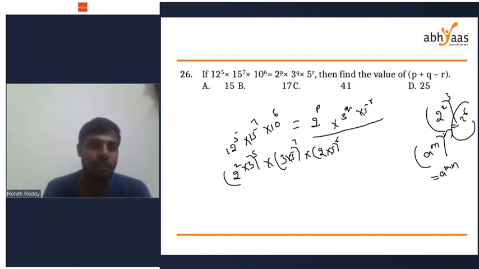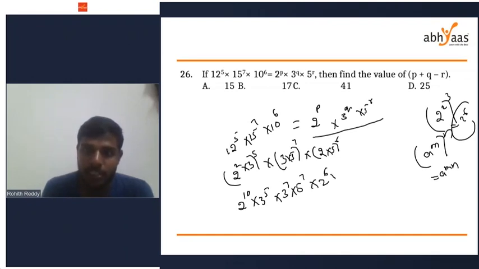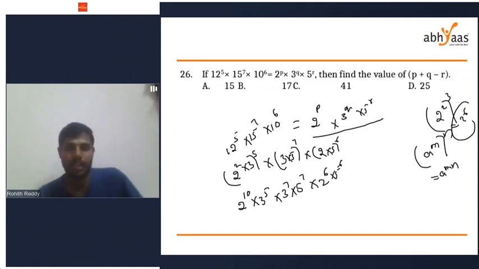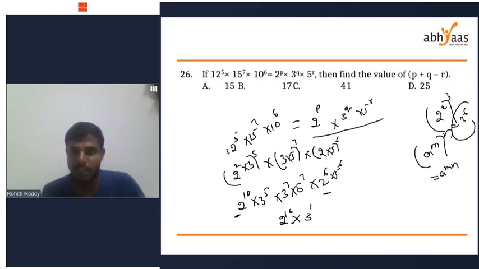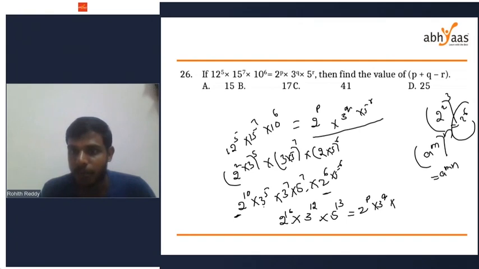Simply here, 2 power 2 whole to the power of 5 is 2 power 10, into 3 power 5, into 3 power 7 into 5 power 7, into 2 power 6 into 5 power 6. Next, 2 power 10 into 2 power 6 is how much? 2 power 16. 3 power 5 into 3 power 7 is 3 power 12. 5 power 7 into 5 power 6 is 5 power 13, equal to 2 power p into 3 power q into 5 power r.